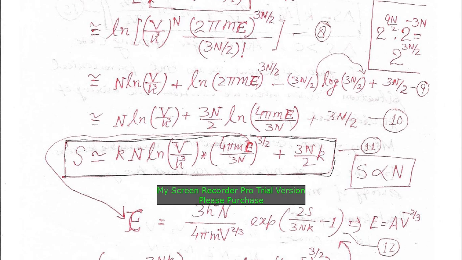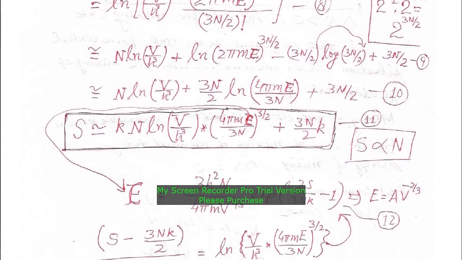So we would like to see this fact in the Gibbs paradox aspect, that is the Gibbs paradox, where we would like to discuss what is wrong with the entropy relation that we have derived in equation number 11. Using equation number 11 you can write the energy as well. This is given in equation number 12.